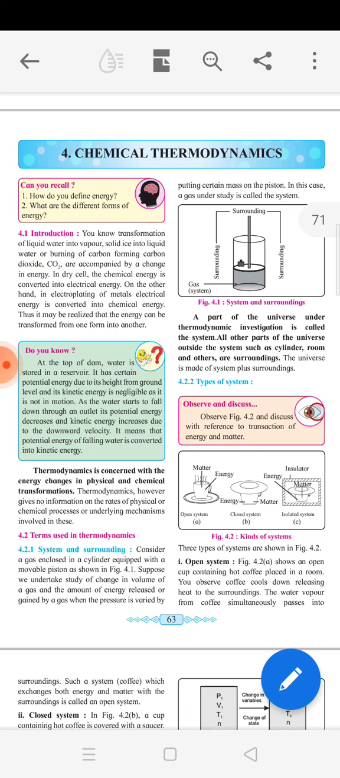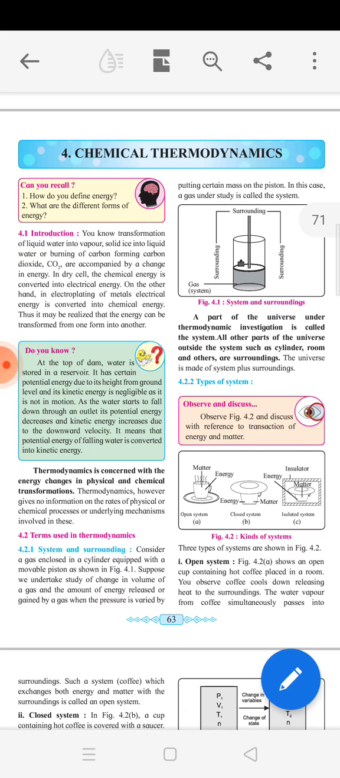What do you mean by chemical thermodynamics? Chemical thermodynamics means the study of transformation of energy from one form into another form during a chemical reaction. So that is called chemical thermodynamics. Thermodynamics is one of the branches of science that deals with the different forms of energy, the quantitative relationships between them, and the energy changes that occur in physical and chemical processes. Understood?